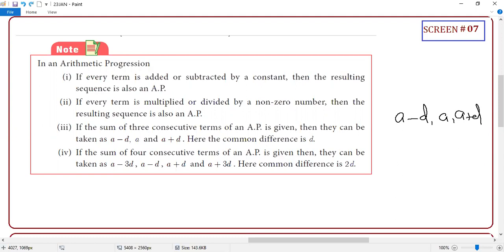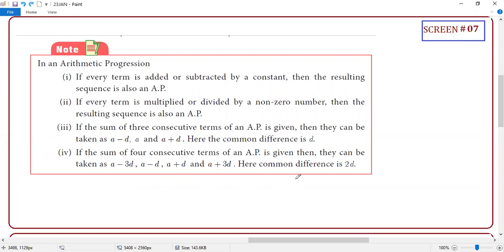So an AP does not necessarily start with A. You can keep it any way. In general, it is A plus nD, but what is the use of this? We will see it in the problems, then you'll understand. Same way, if there are 5 terms, you see how nicely they put it. It starts with A minus 3D, and A minus D, then A plus D, A plus 3D. How many terms? Not 5 terms, this is 1, 2, 3, 4 terms.